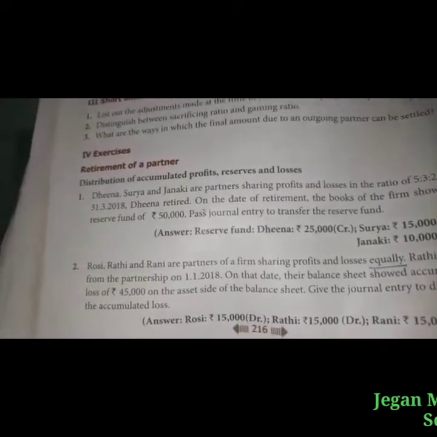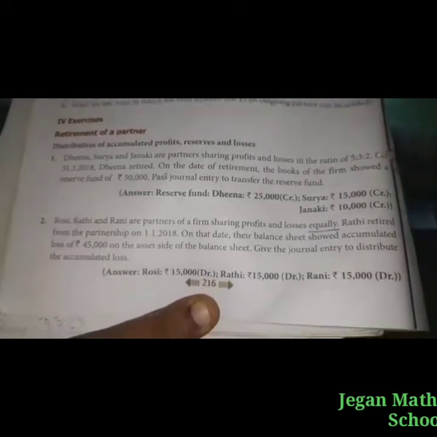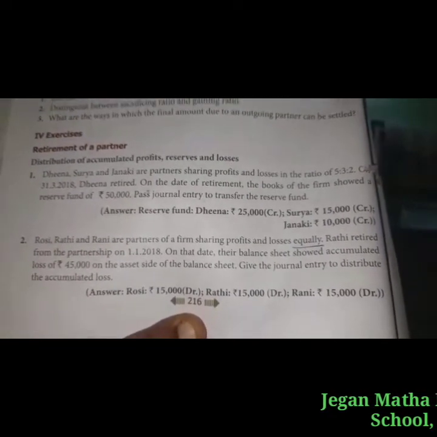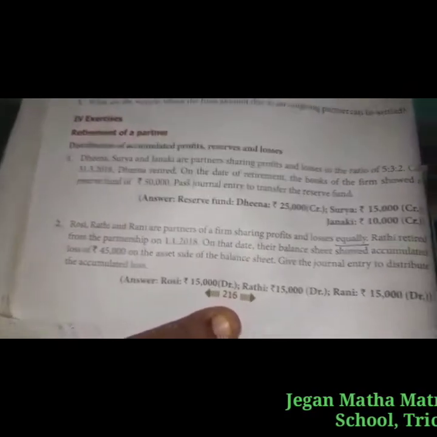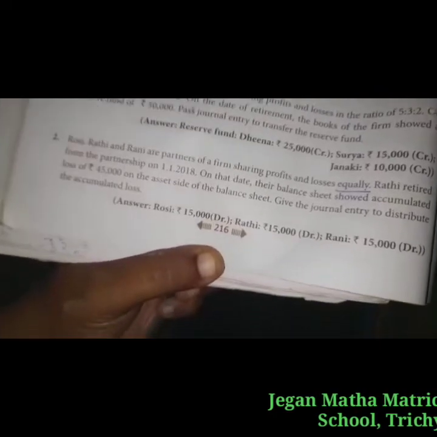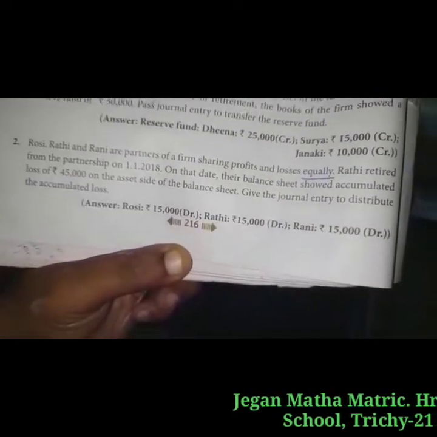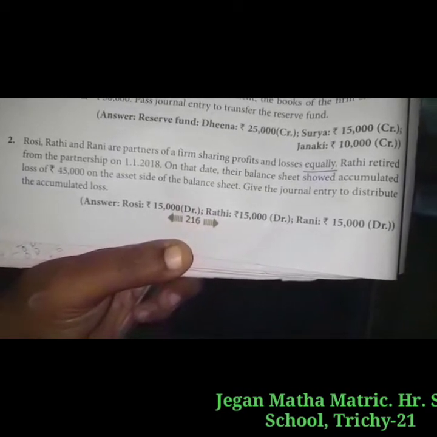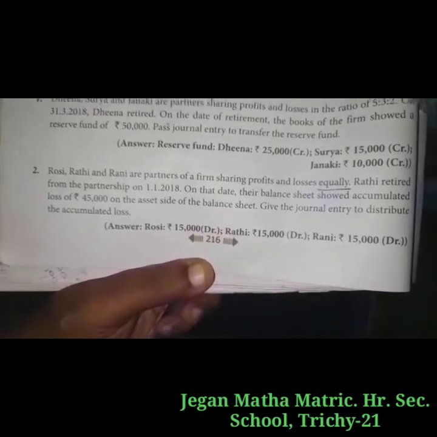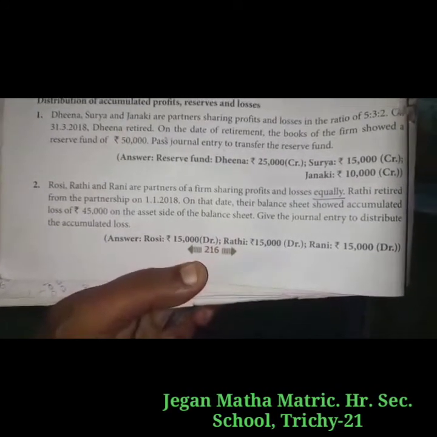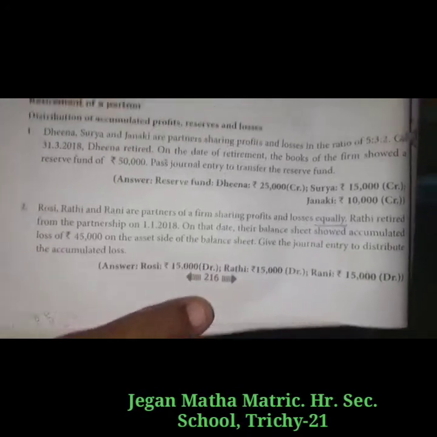Second sum. Rosie, Radhi and Rani are partners of a firm sharing profits and losses equally. Radhi retired from the partnership on 1/1/2018. On that date, their balance sheet showed an accumulated loss of 45,000 on the asset side. Give the journal entry to distribute the accumulated loss. In this sum, how do we write the journal entry? Let's see.